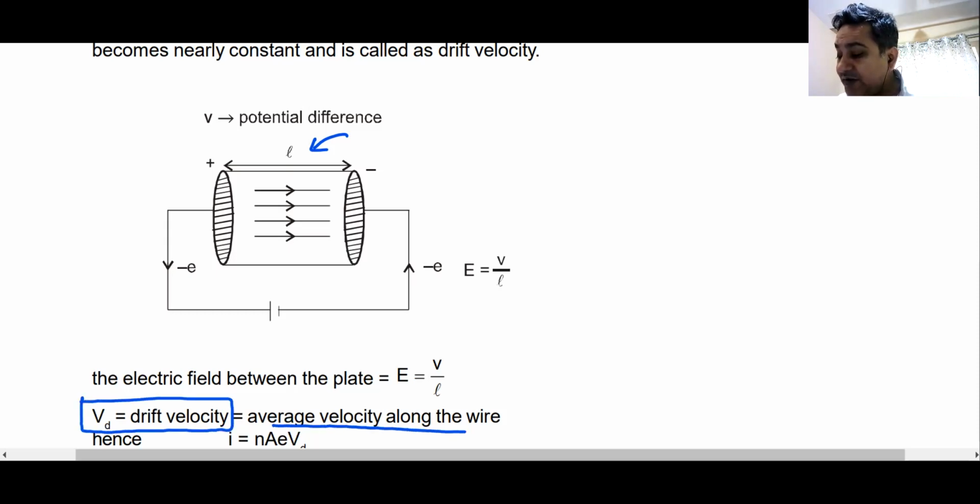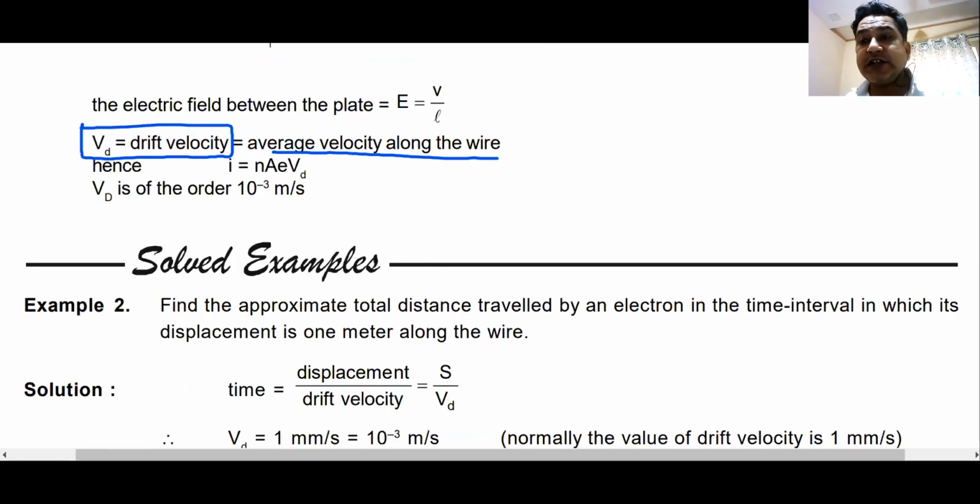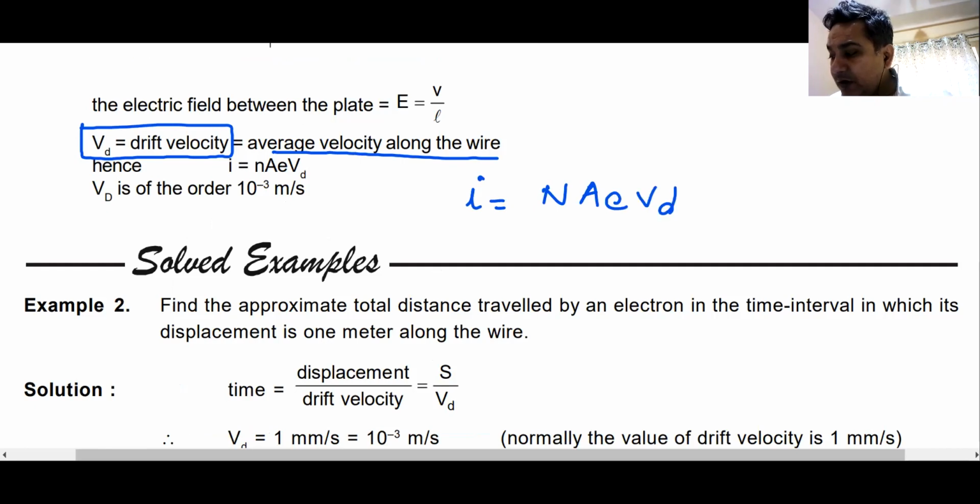It is the average velocity of these electrons along the wire, and because of this drift velocity, due to your applied voltage, a current flows, and the relation is I = nAeVd.